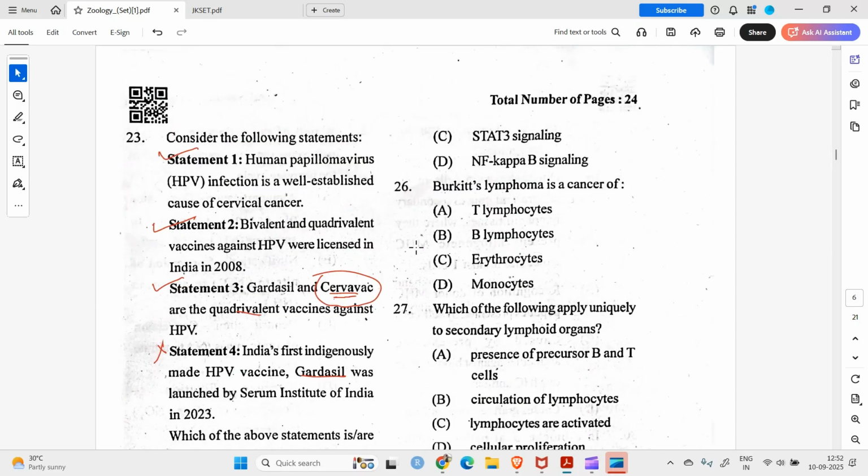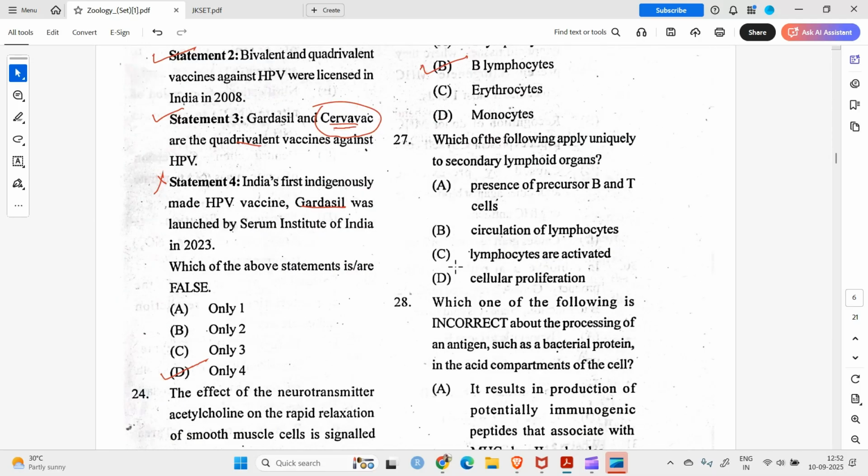Okay, Burkitt's lymphoma is a cancer of B lymphocytes. This is B for B. Which of the following apply uniquely to secondary lymphoid organs? Presence of precursor B and T cells. No, this is present in primary lymphoid organs. Circulation of lymphocytes. Lymphocytes are activated. Yes, this is correct, because in the secondary lymphoid organs the lymphocytes are exposed to the antigens and they get activated.